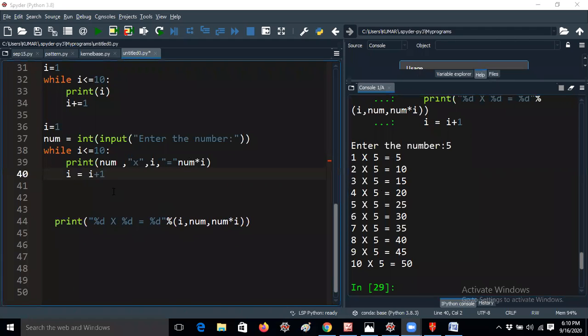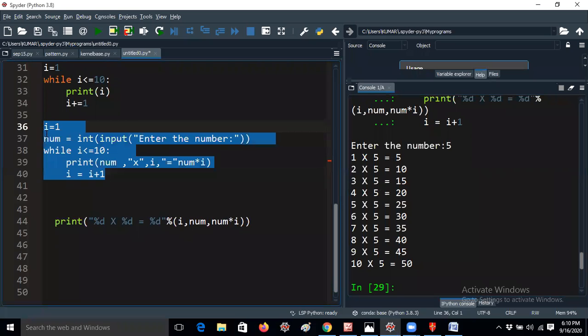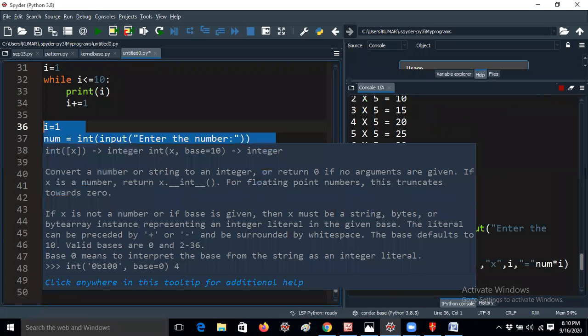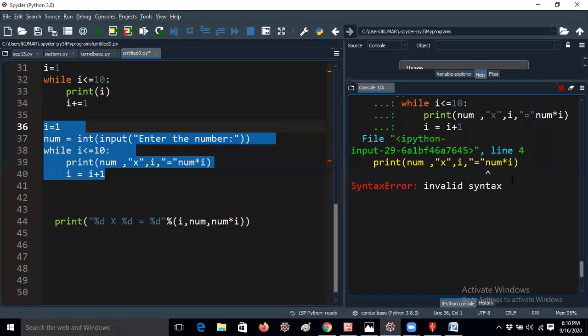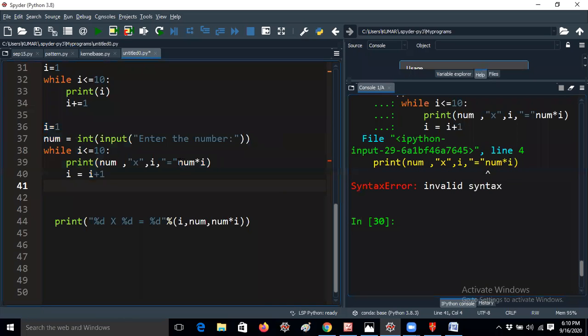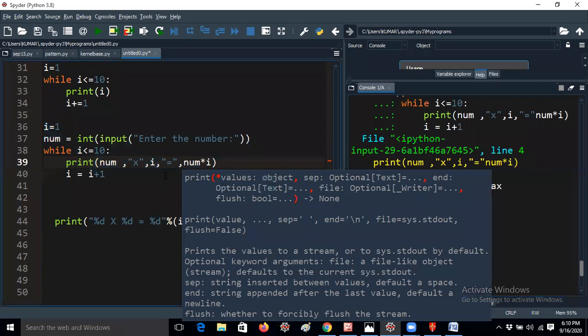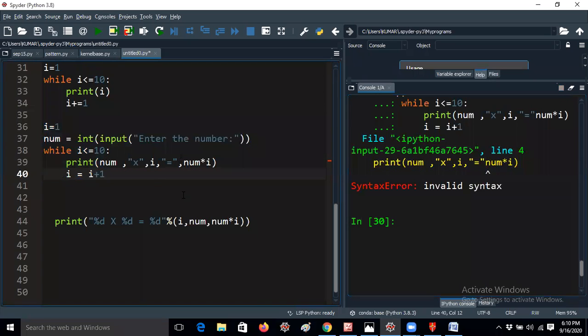Sometimes I may get a doubt like this, so that's not an issue. Let me run this logic right now. Now I can give the 5th table or 6th table or 12th table or even the 100th table, because there is no limit here, right? Okay, some comma is missing, right? That's the reason I am asking you. I just missed the comma. That's the reason I'm getting a syntax error.